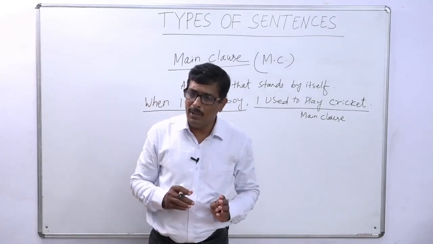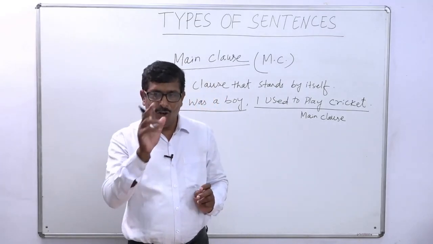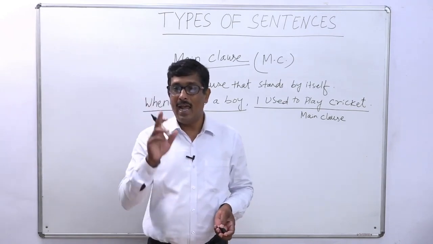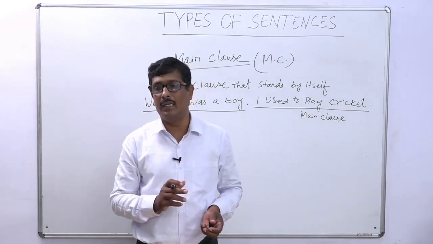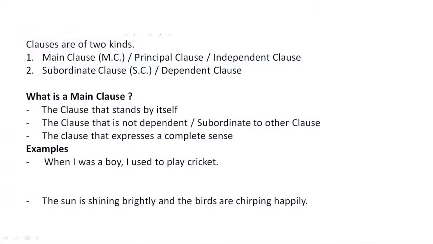Then another example is given. The sun is shining brightly and the birds are chirping happily. The sun is shining brightly is an independent clause, and both clauses are joined by and. The birds are chirping happily is also an independent clause. Both are independent clauses. That means both are main clauses.